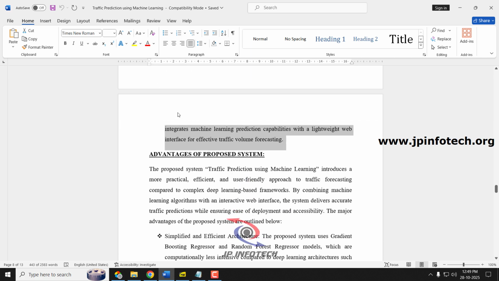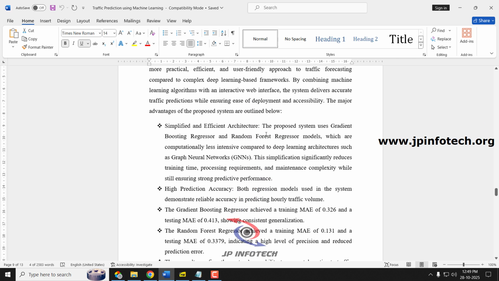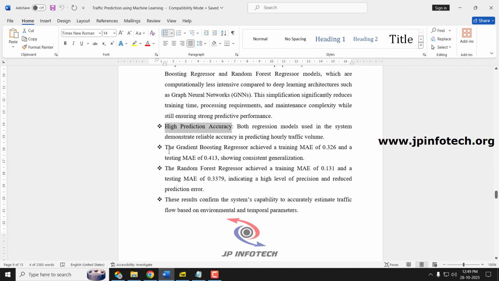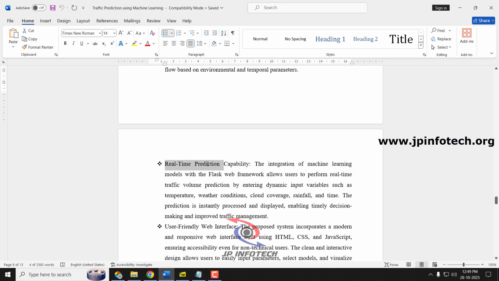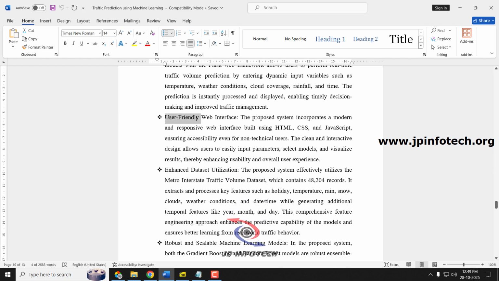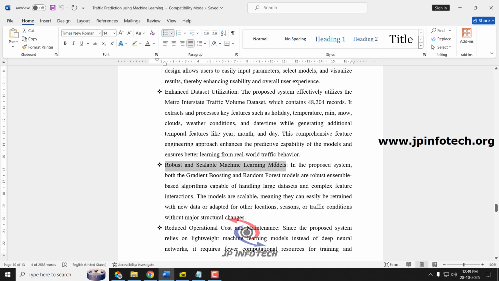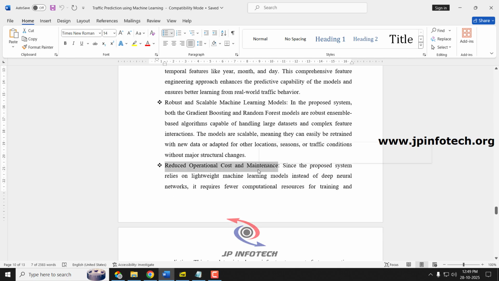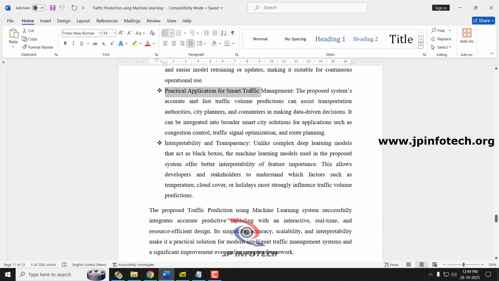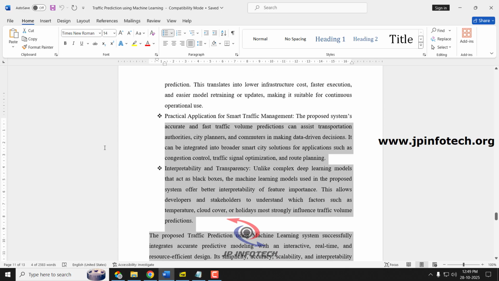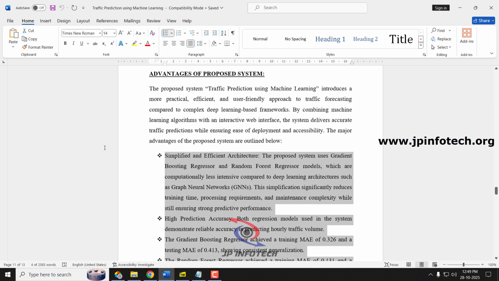Next, coming to the advantages of our proposed system. The main advantages are simplified and efficient architecture, high prediction accuracy, where both the gradient boosting regressor and random forest regressor achieved high prediction accuracy, real-time prediction capability, user-friendly web interface, enhanced data utilization, robust and scalable machine learning models, reduced operational cost and maintenance, practical application for smart traffic management, and interpretability and transparency. These are all the main advantages of our proposed system, which are explained in detail with the subheadings.